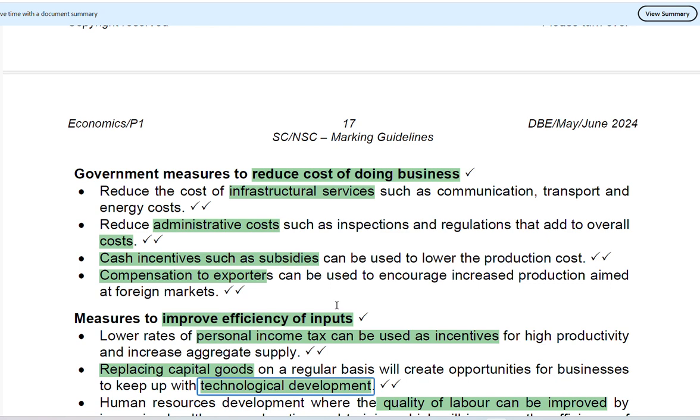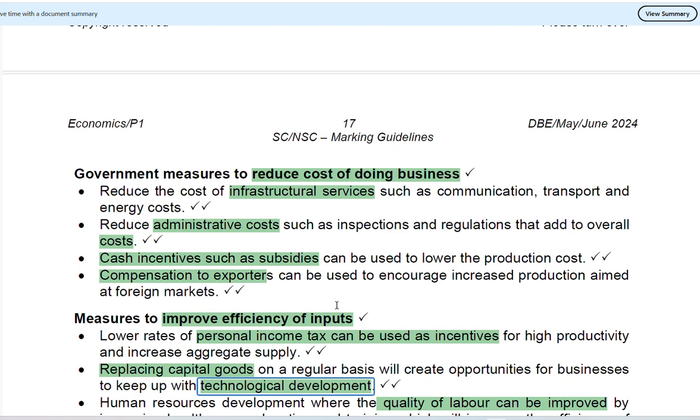So now what then can the government do to increase the economic activities? What can be done? A reduction in the cost of infrastructure services such as communication, transport, and energy cost. How then can the government contribute to that?